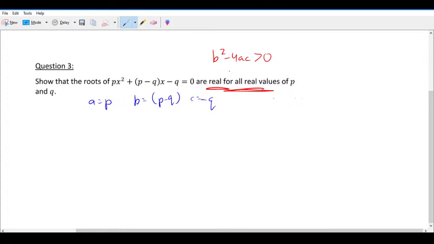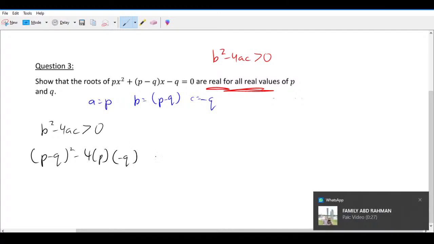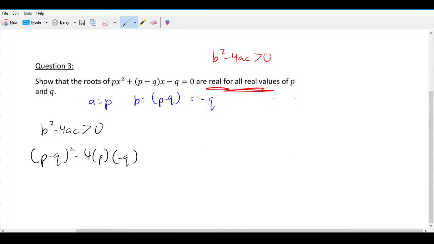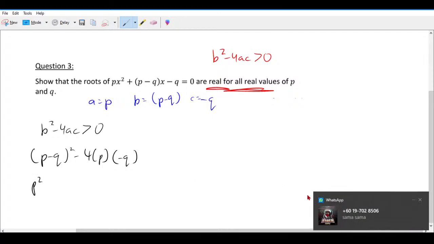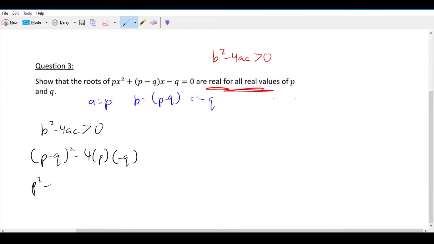But yeah, this one is kind of confusing. So b square minus 4ac more than 0 here, which must be p minus q squared minus 4 multiplied by p and multiplied by -q. So what you're going to have here is p square minus 2pq plus q square plus 4pq.